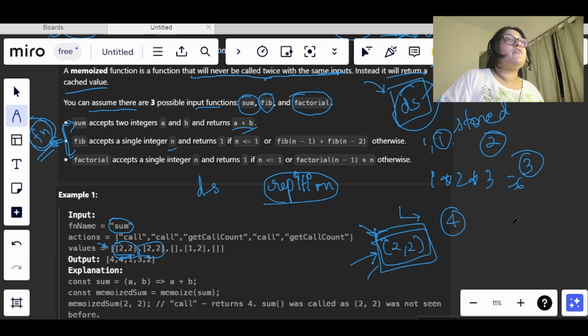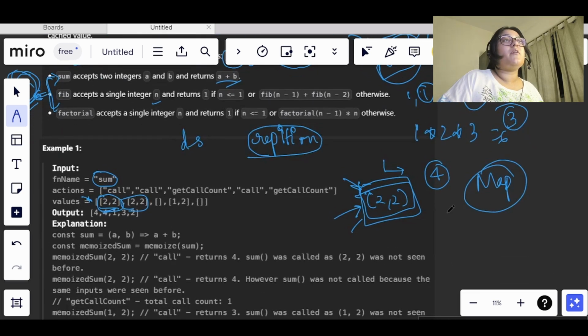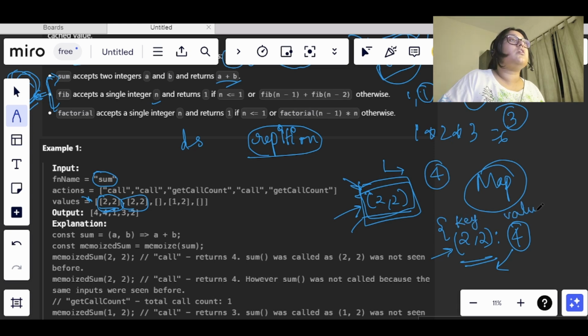So what we will do here is create a map. When the argument 2 comma 2 is passed, it will be stored in the map along with its sum. When the function is called again, it will just return the stored value at this key position. So we will store the argument as the key, and the sum, Fibonacci number or factorial as the value of that argument.